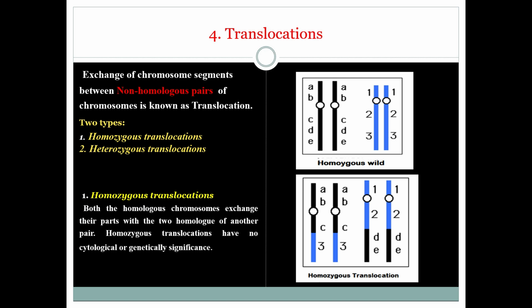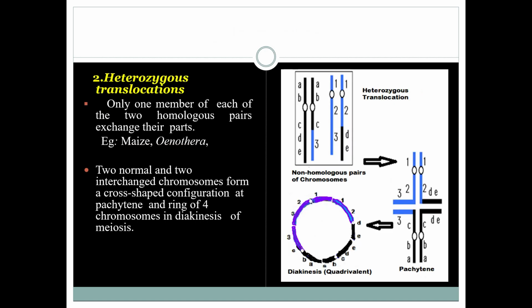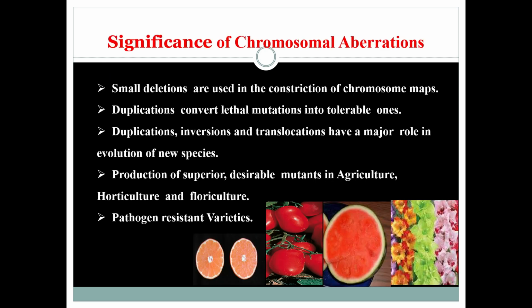Heterozygous translocations, in which only one member of each of the two homologous pairs of chromosomes exchange their parts. The two normal and the two interchanged chromosomes pair to form a cross-shaped configuration at pachytene stage of the meiosis, as seen in the picture. The occurrence of crossing over in each arm of the quadrivalent results in the formation of a ring of 4 chromosomes at diakinesis. We can observe this ring in the picture. Example is maize.